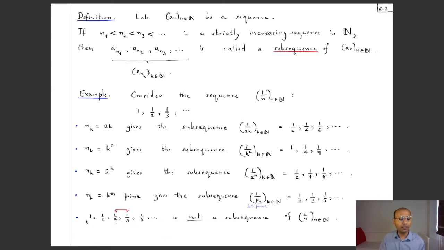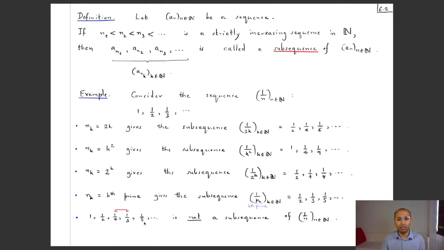Let's look at this sequence whose terms are 1, half, and then I take the fourth term from here, and then the third term, 1 by 5, and the rest is the same. Now each of these terms does appear over here, but we have violated the order. We have taken the fourth term before the third term, and that's not allowed. You see, this list of indices has to be strictly increasing.